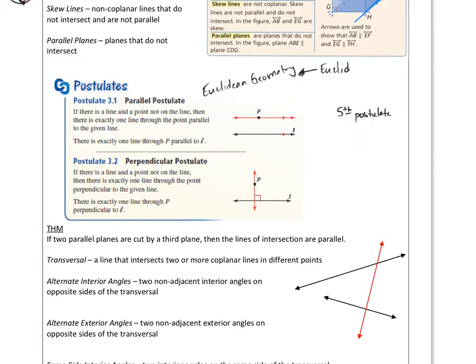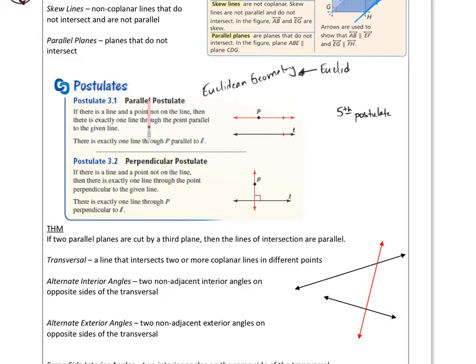If you are talking about any other type of geometry, such as hyperbolic, you could do geometry on any type of surface, right? We do it on a flat plane, but the Earth is round. There are other types of surfaces out there. If you do geometry on another type of surface, the fifth postulate does not hold. So you would be able to draw possibly more than one, or you wouldn't be able to draw any, depending on the situation.